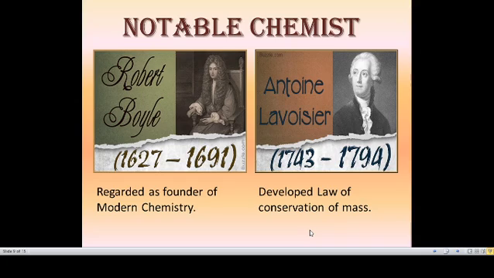I already said a person who studies and conducts chemical research is called a chemist. These chemists gave a lot of effort to discover their things. They did a lot of research which is very useful today. So let us learn about some great chemists and their contribution to chemistry.